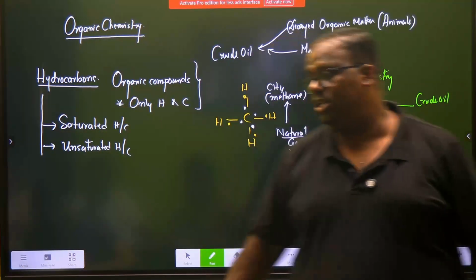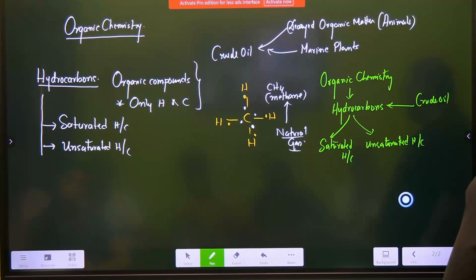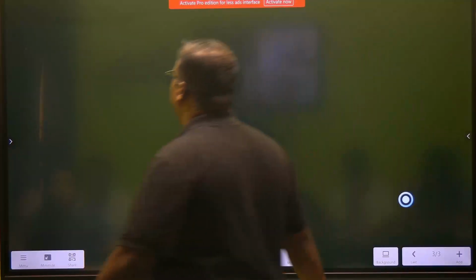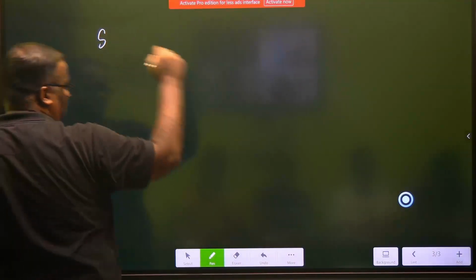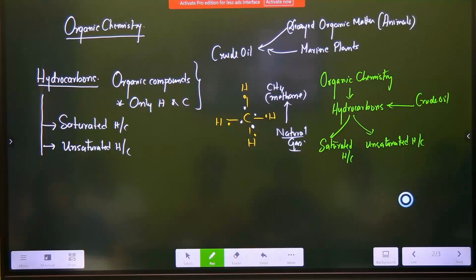Now we're going to study what is saturated hydrocarbon and what is unsaturated hydrocarbon. So what is the class of compounds? The class of compounds are those which have only carbon and hydrogen in them. Where do you derive them from? Crude oil. Okay? Shall we start? So let's go. And let's study now the first thing. Please note down. Let me know when you are done. Anything anyone has to ask here, feel free.